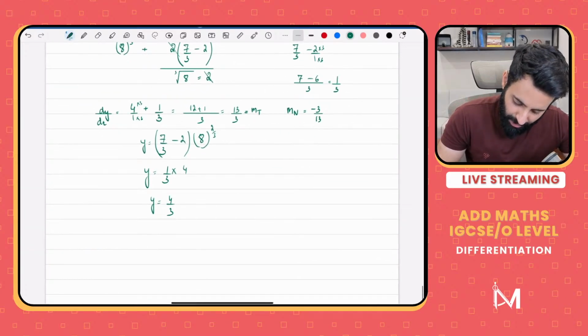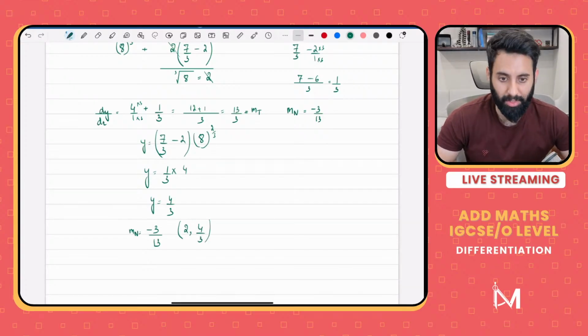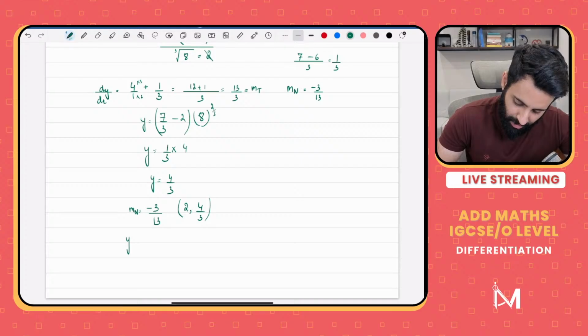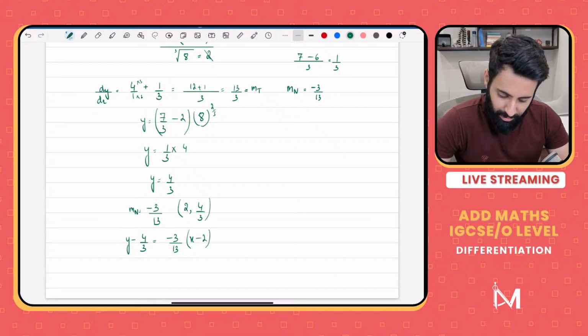Okay, so now we have enough information. It's minus 3 upon 13. That's the gradient of normal. What's the x coordinate? The x coordinate is 7 upon 3, and what's the y coordinate? It's 4 upon 3. Okay, now let's put this all together and finally form an equation. So y minus 4 upon 3 is equals to minus 3 upon 13 into x minus 7 upon 3. But the story is not over yet.